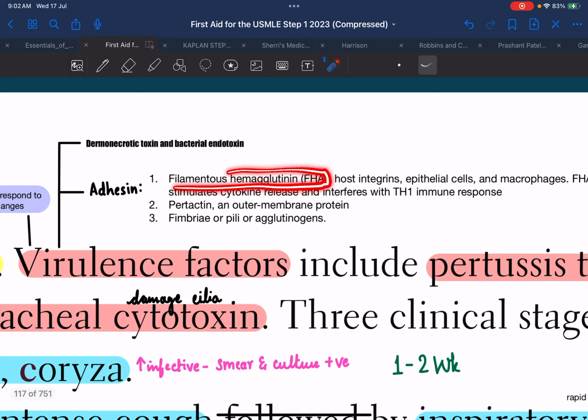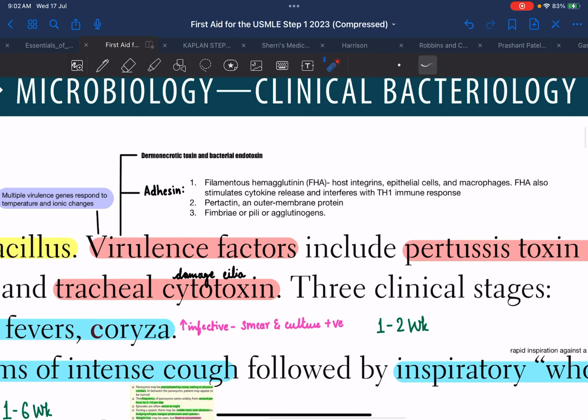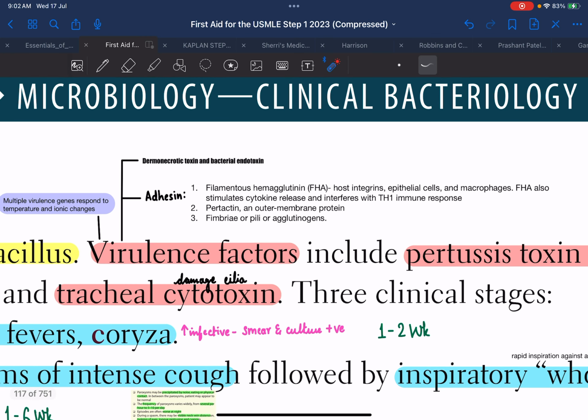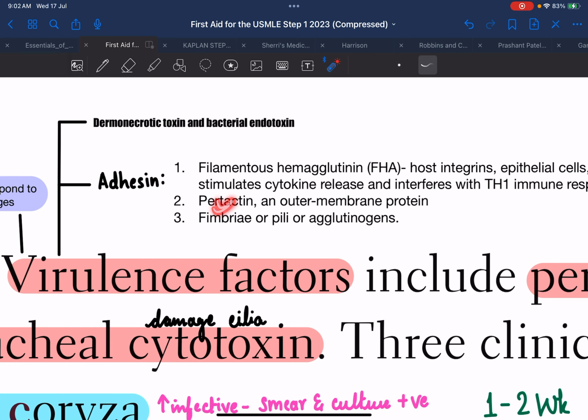Filamentous hemagglutinin, as the name suggests, can adhere to red blood cells and cause hemagglutination, and it is basically attached to the outer lipopolysaccharide coat. It is a rod-like protein. It binds to the host integrin, epithelial cells, and macrophages, and causes further manifestations. It reduces the immune response, stimulates cytokine release, and interferes with the Th1 immune response. Next is pertactin, which is an outer membrane protein, and then the fimbriae or pili.